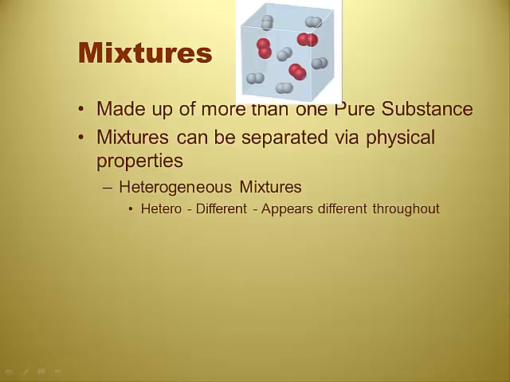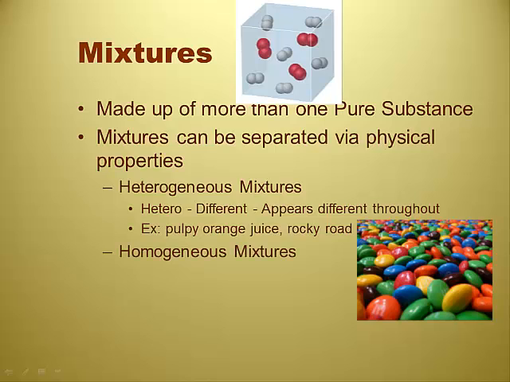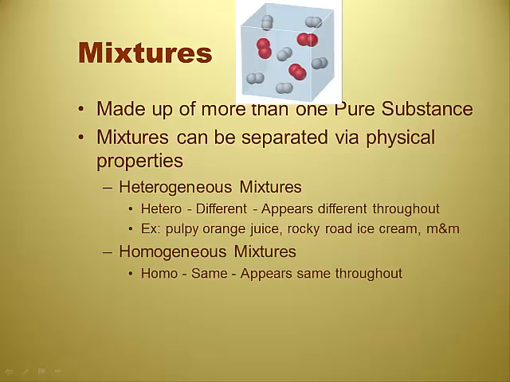So maybe like a bowl of M&Ms? Bowl of M&Ms, my particular favorite. Granola is a good example where you can see the different parts, especially like nutty cranberry maple granola. Pulpy orange juice, Rocky Road ice cream, M&Ms. A homogeneous mixture is